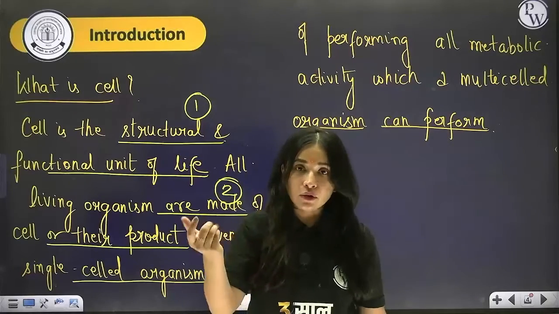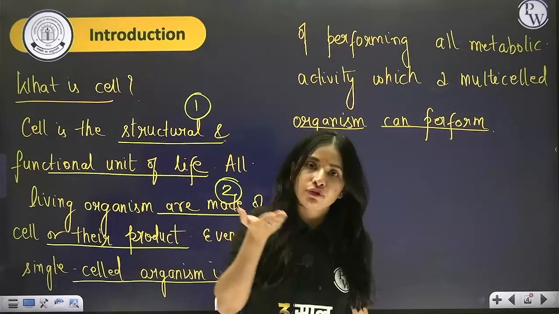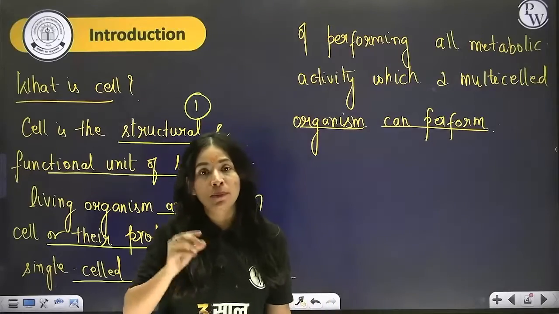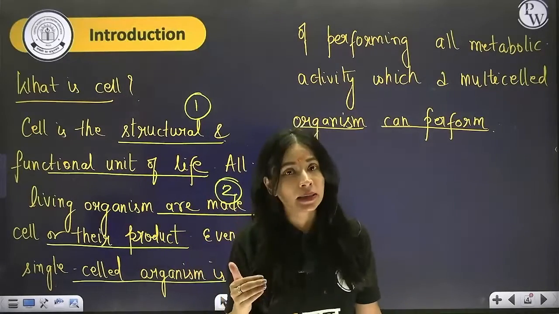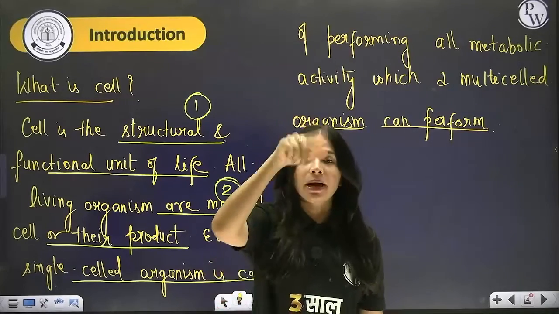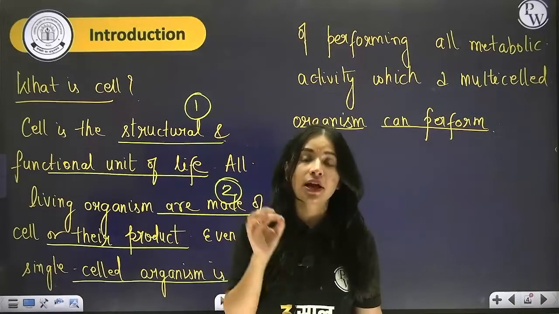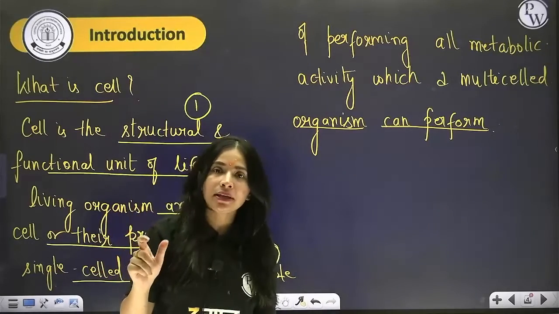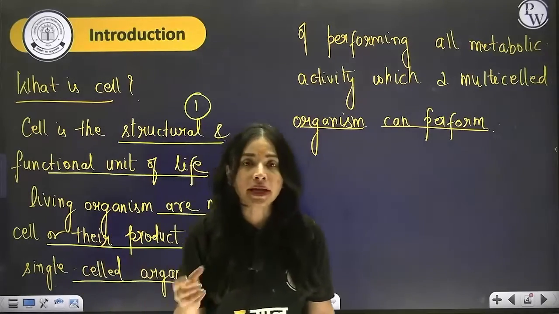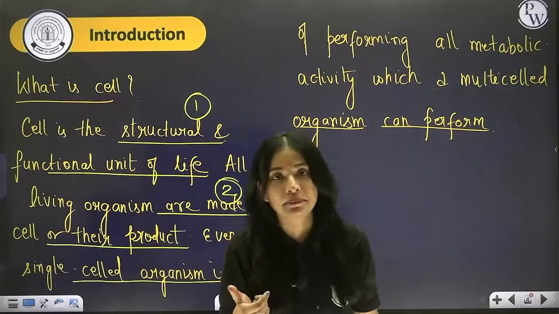So he took that cork, cut a thin slice, viewed it under a simple microscope, and when he viewed that thin slice of a cork under the microscope, he saw some honeycomb-like compartments which are called as cella by him. Cella means cell. So from here, the word cell came up, right?